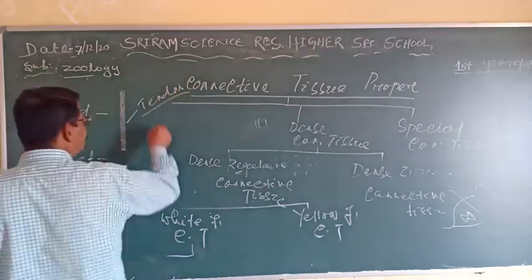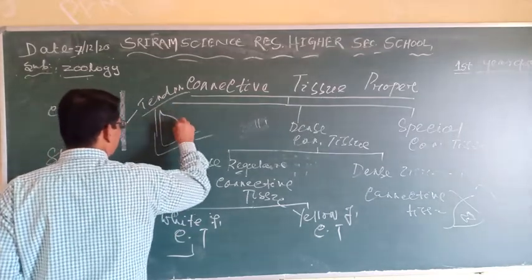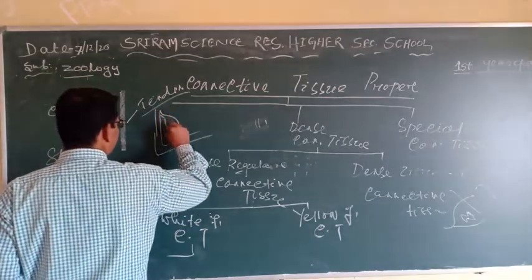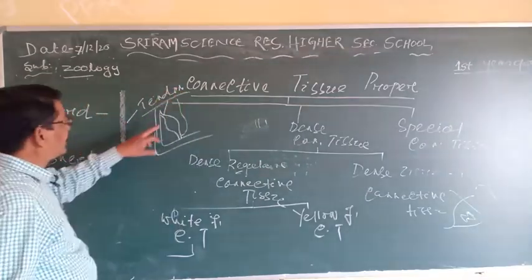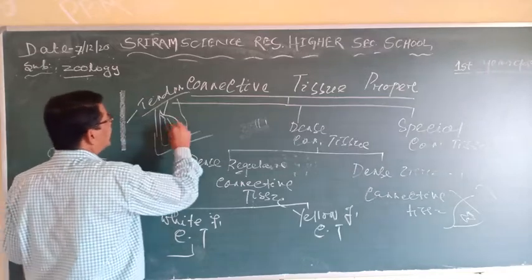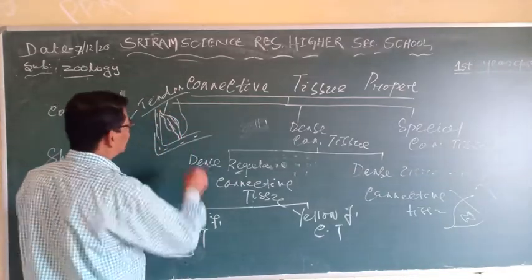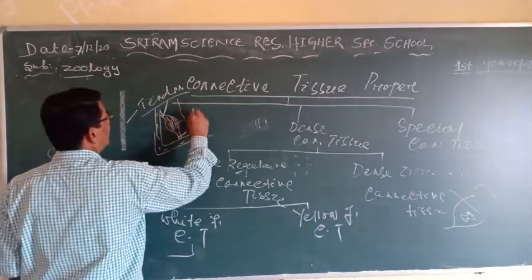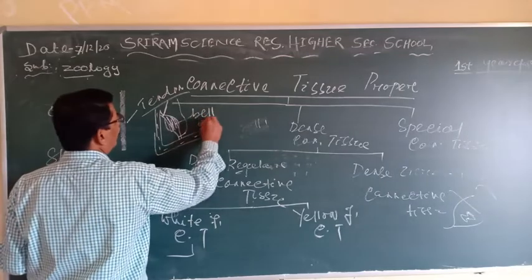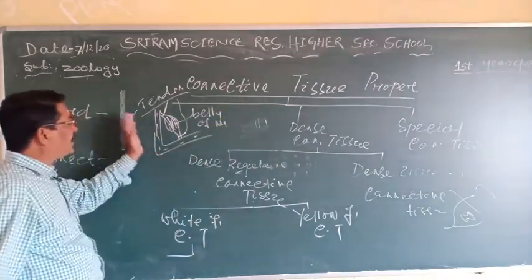The tendon helps to attach the muscles with the bones and the cartilage. This is a tendon and this is also a tendon, and here is the belly of the muscle.